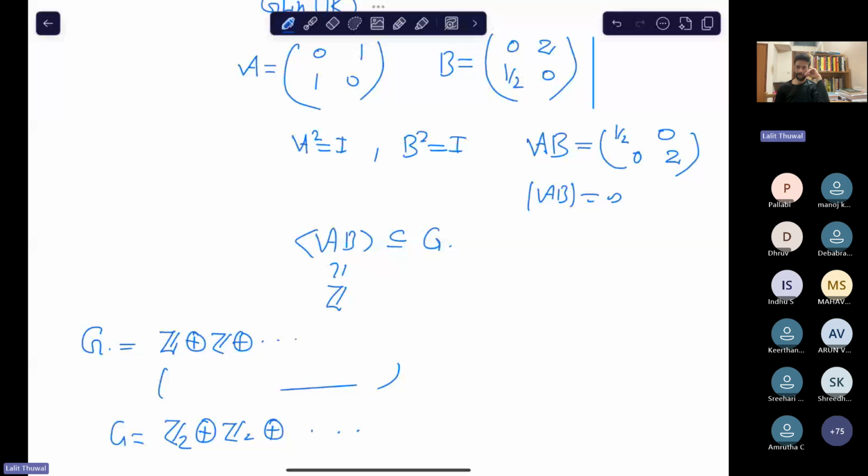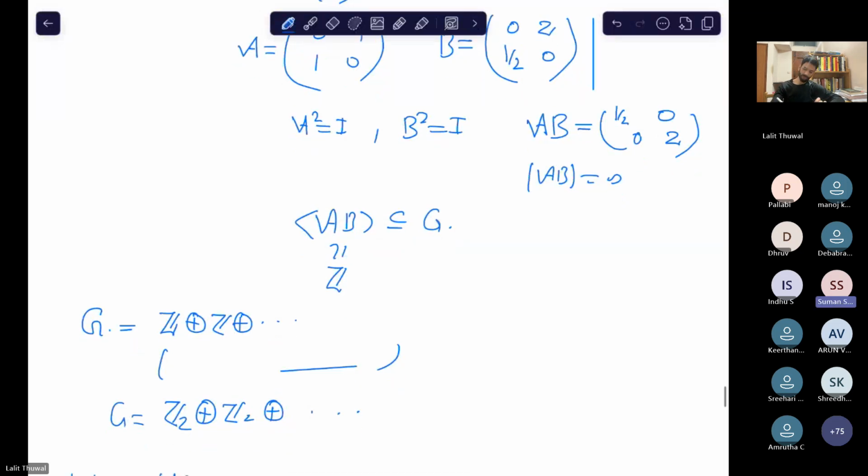No, sir, it cannot be generated by finitely many elements. Why? Suppose it is generated by 3 elements, then it will look like this. But we have finitely many choices for i, j, and k, right? Yes, because each non-identity element has order 2, right? You can think about it at home.